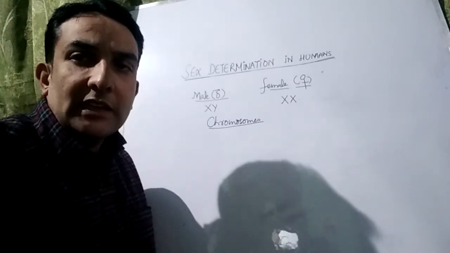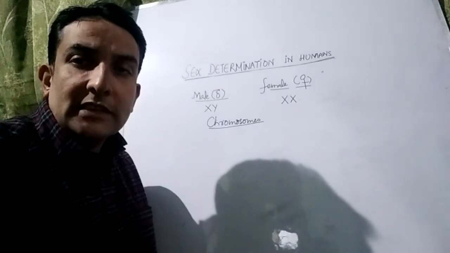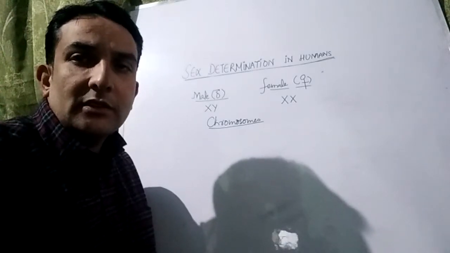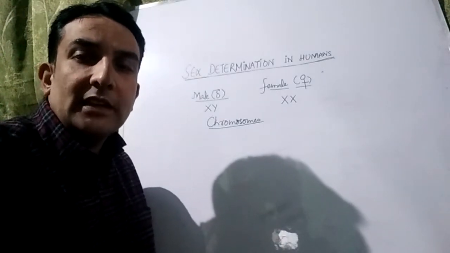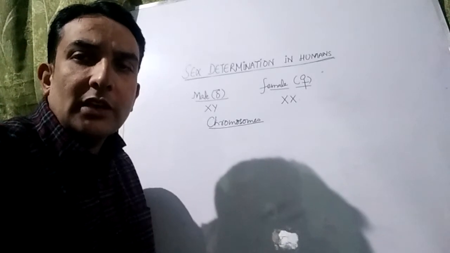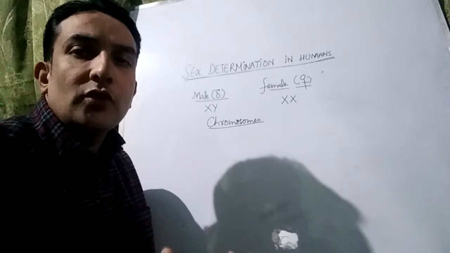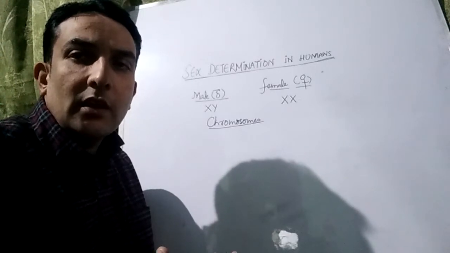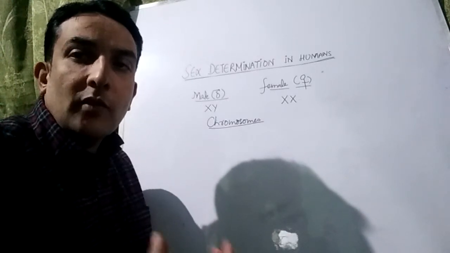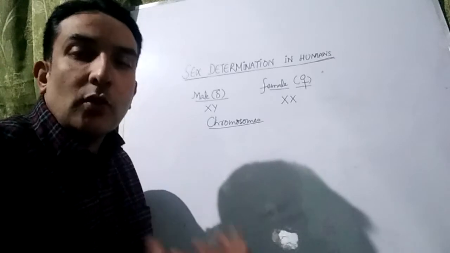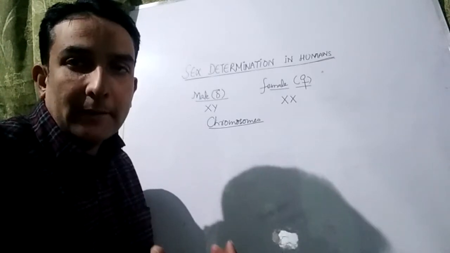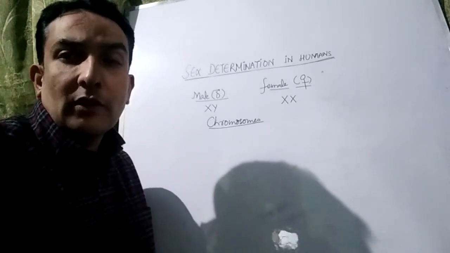It means that sex refers to those characteristics which differentiate an ovum producing organism, that's a female, because ova are produced by females, from the spermatozoa producing animal, that is the male. This is what we call sex.